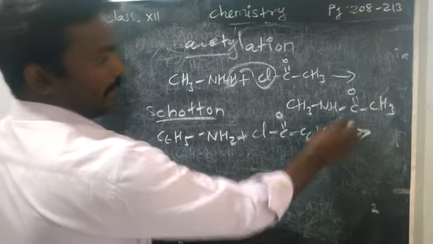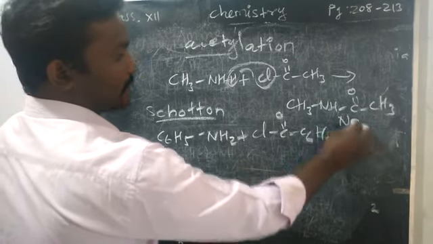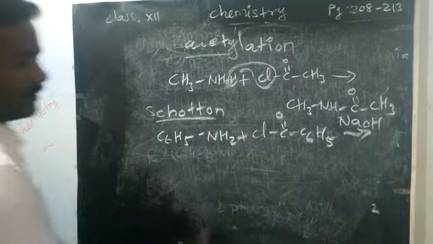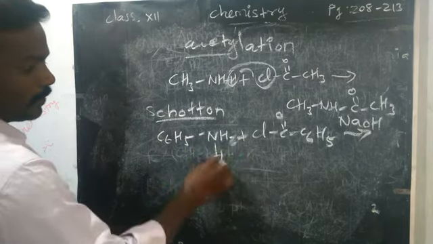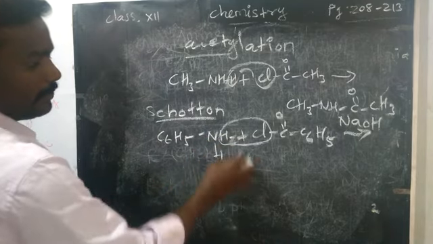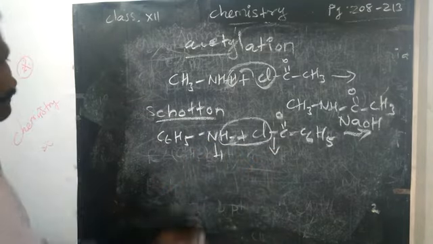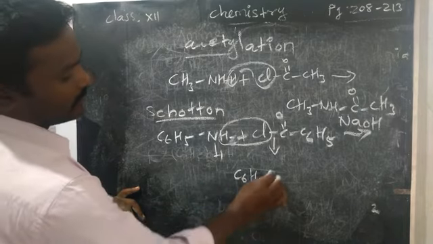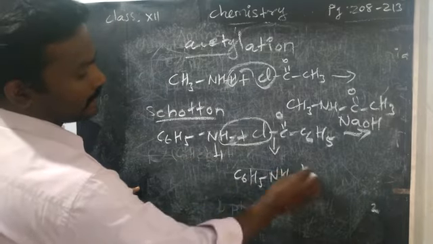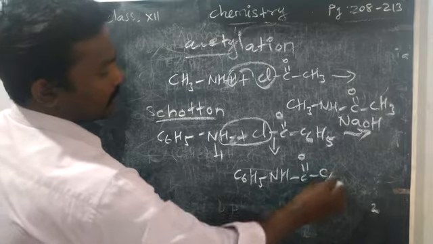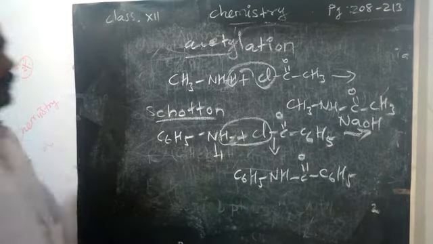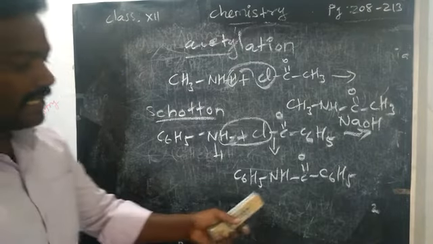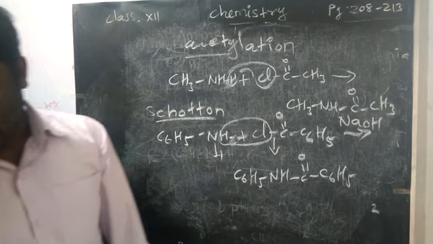But here we have to take the base NaOH as catalyst. As usual, you split one hydrogen, HCl will be removed, and we will get N-phenyl benzamide, C6H5NHCOC6H5. N-phenyl benzamide will form.